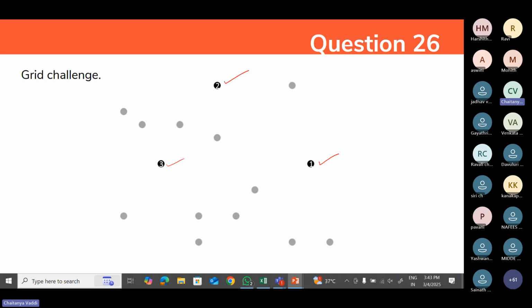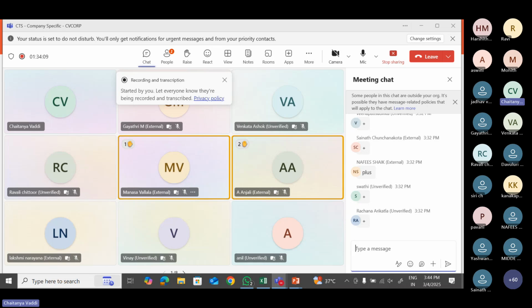Regarding this aptitude test, once the communication assessment is completed, you will have an aptitude test. In the second round, they have clearly mentioned aptitude as well as a technical assessment. After completion of this, you'll have a technical assessment as well. Based on the results you get in both rounds, you'll be called for an interview. The interview will be in person. It's not online, so you have to go to the office and give the interview. So that's it about the pattern.